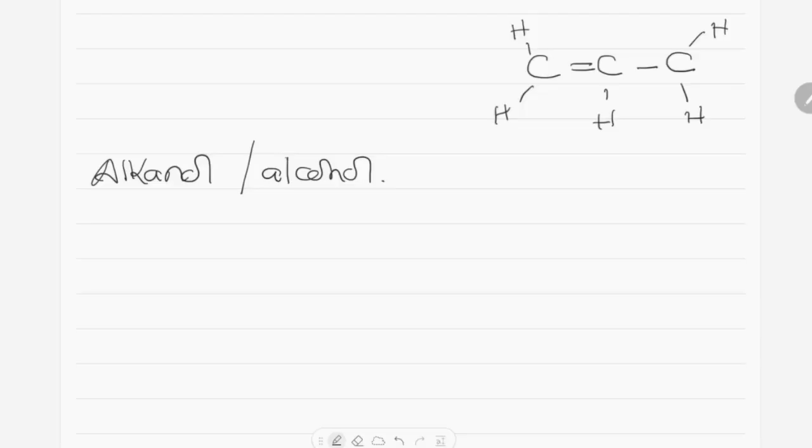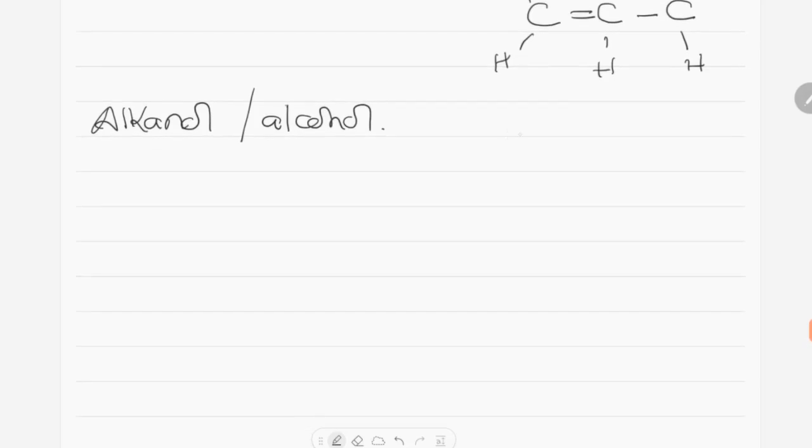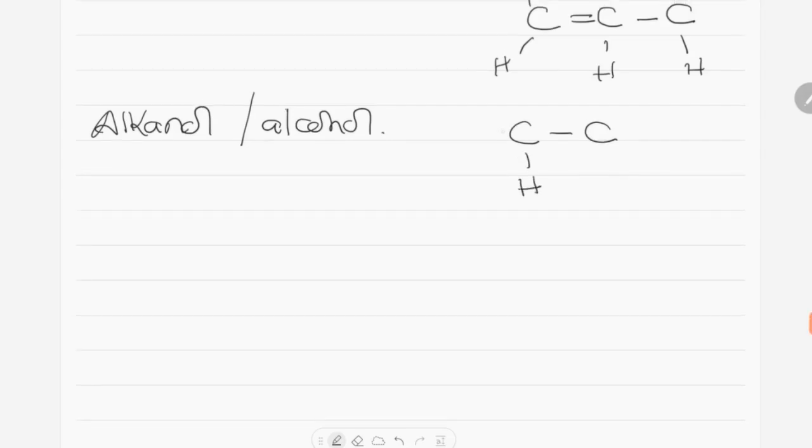Ethanol has 2 carbon atoms, so it will be like that. Then we'll have hydrogen atoms, then O, then H.